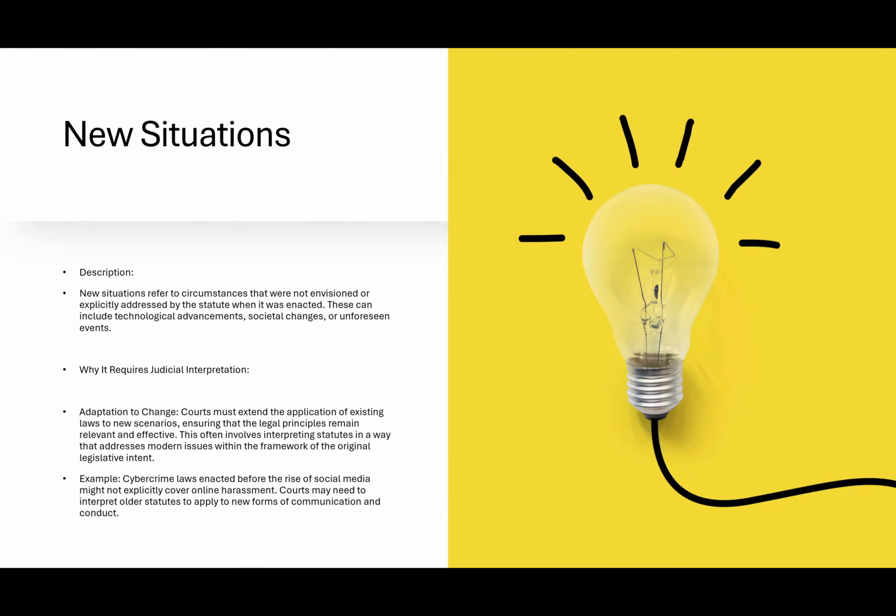Cybercrime is a very important aspect of those new situations, right? Because 50 years ago, we wouldn't have thought about the types of crimes that could be committed today. So we have to interpret those old laws in such a way that it does cover the new situations that arise today.